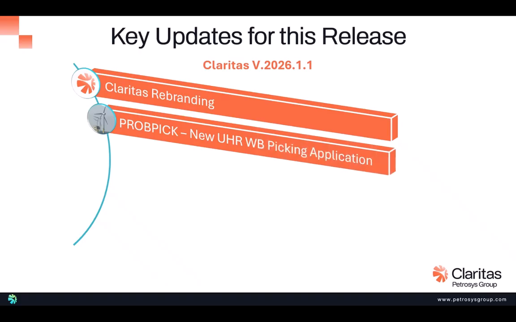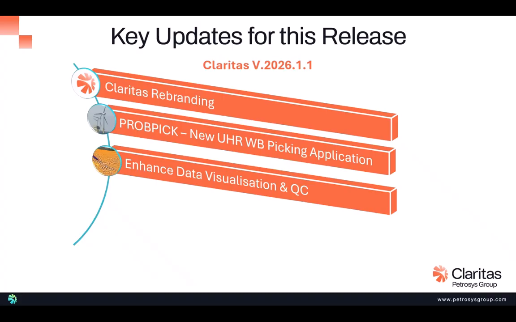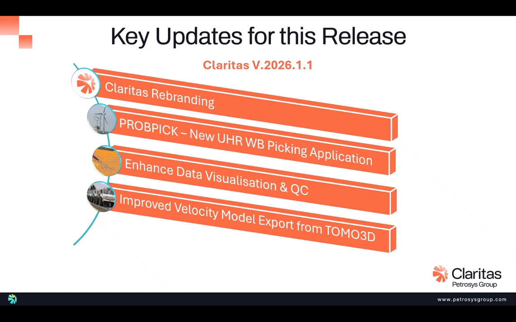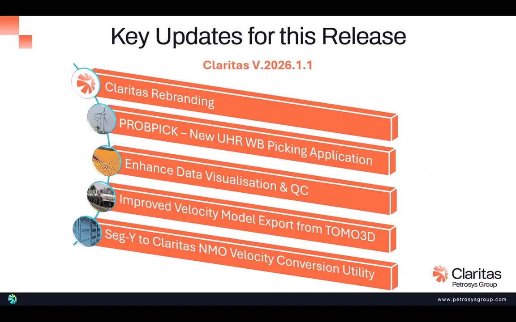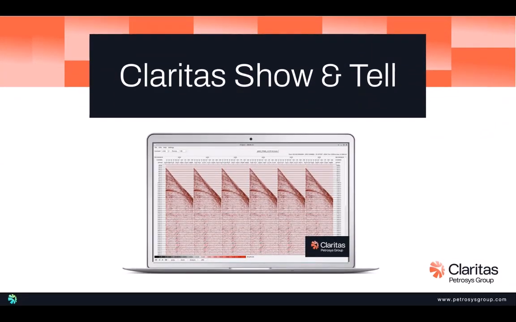PROBPICK, which is a new water bottom picking application for ultra high resolution seismic data. Enhanced data visualization and QC from our new SeisViewer application. Improved velocity model export from the Tomo 3D application, and a new Seg-Y to Claritas NMO format velocity conversion utility. So I'll just give you a brief overview and present some of these new updates, and I will start with